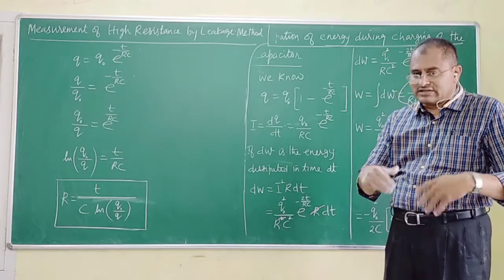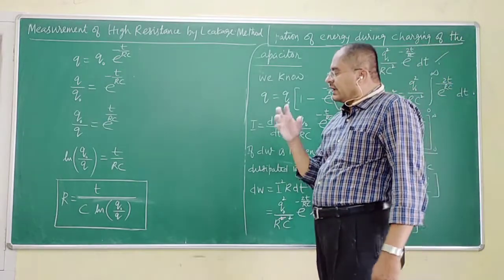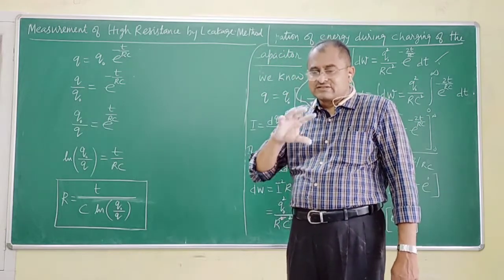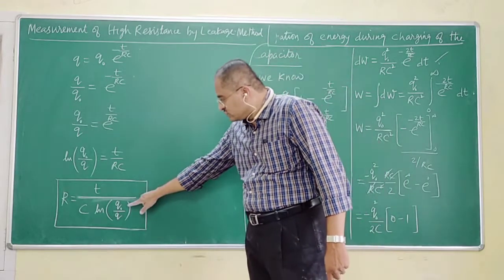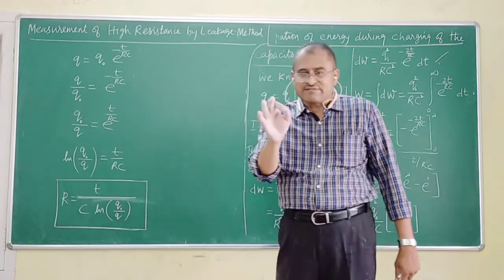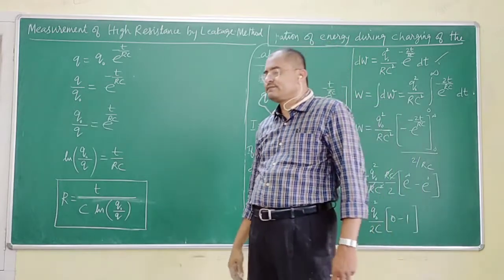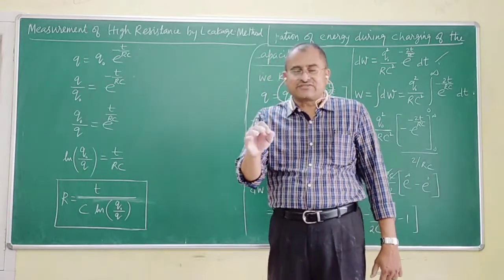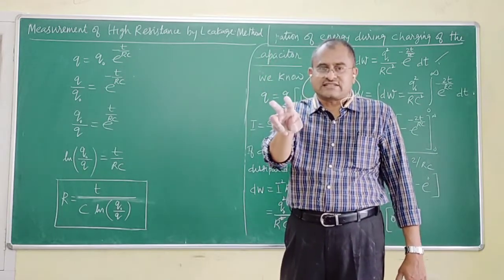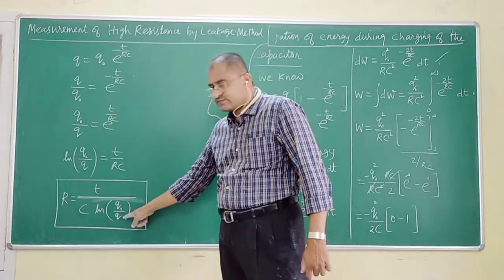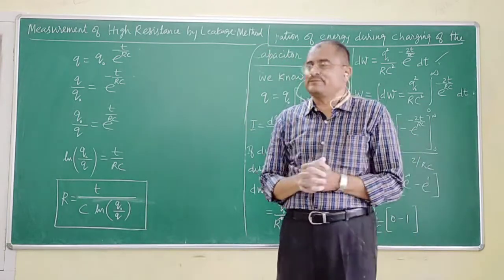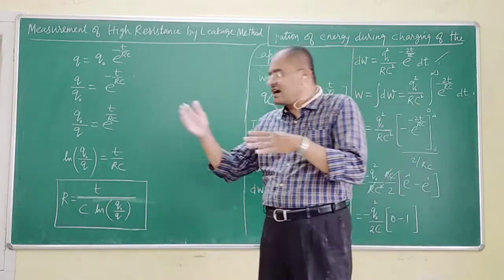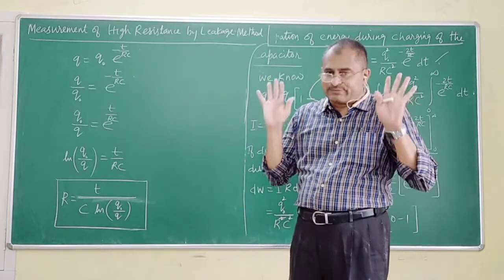If you are not able to follow, let me repeat it once again. If you have a method somehow of which you are able to measure what is the maximum charge Q naught stored in the capacitor, the charge gets discharged for 2 seconds. After 2 seconds, what is the charge? Q. If you can measure it accurately, and if the value of C is known, then the value of R can be calculated. I suppose you have understood.